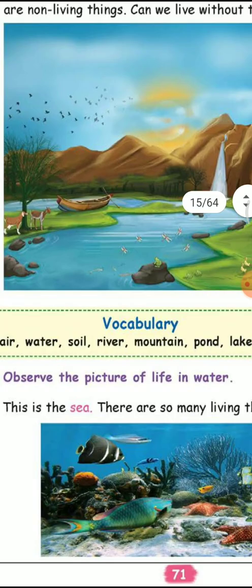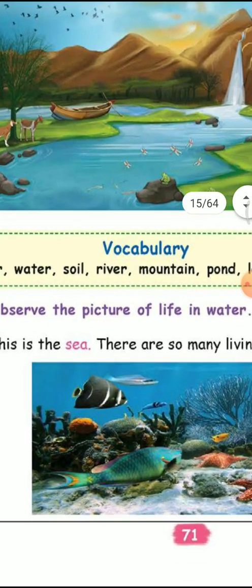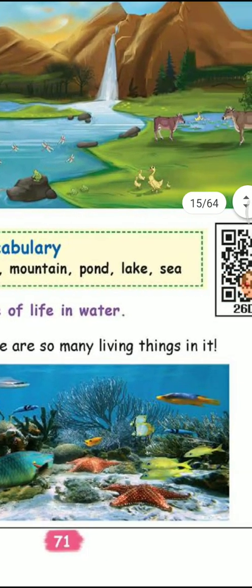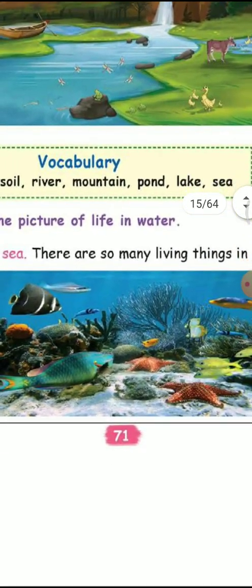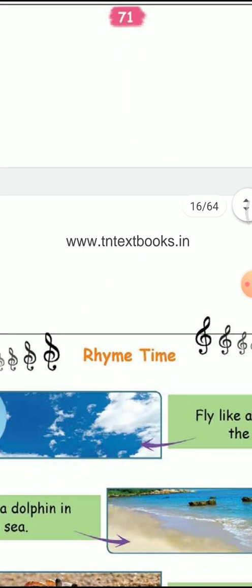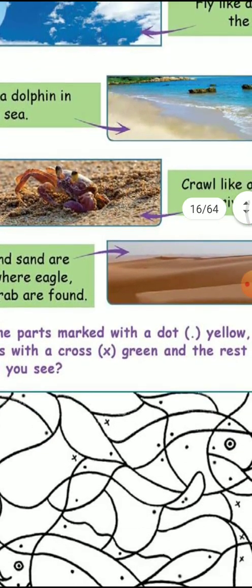Next one, see the picture of the sea. There are so many living things in it. We can find so many living things, fish, starfish, like that. So many colorful fishes are there. So last one is rhyming time.